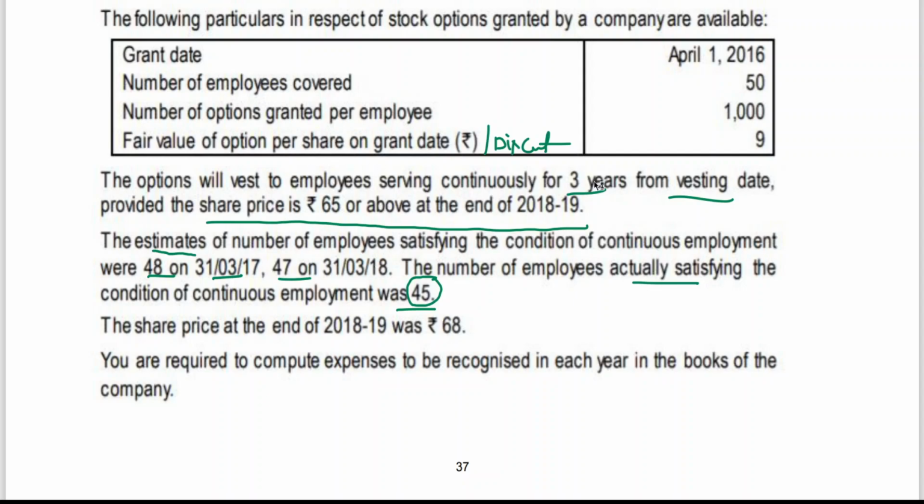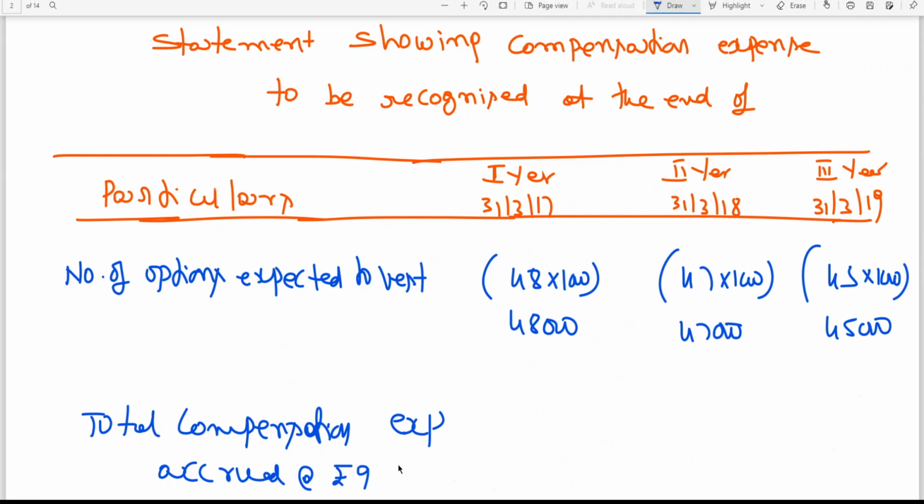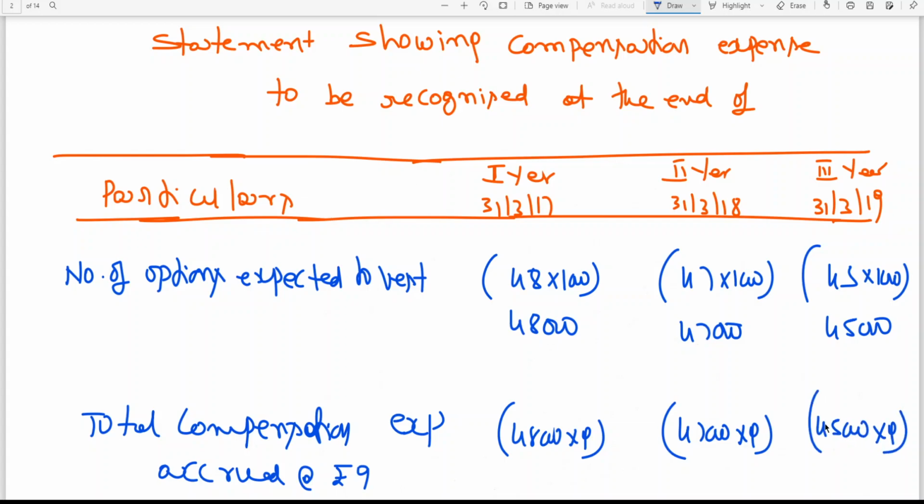Fair value, I told you discount, no? The discount is an expense at the rate of 9 rupees. So it means 48,000 into 9, 47,000 into 9, 45,000 into 9.